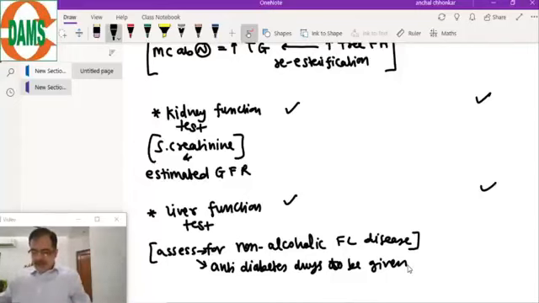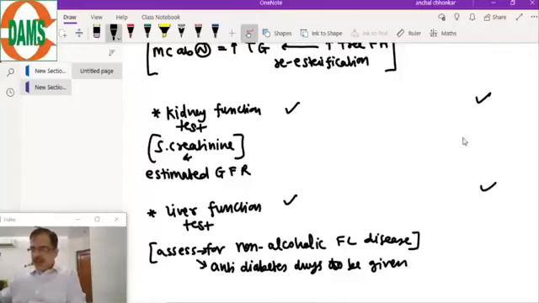Why is there a rise in the serum creatinine? There is a rise in the serum creatinine because of diabetic nephropathy. Creatinine is increased, and with that high creatinine, we have some drugs which should be avoided, or the dose of those drugs should be reduced.